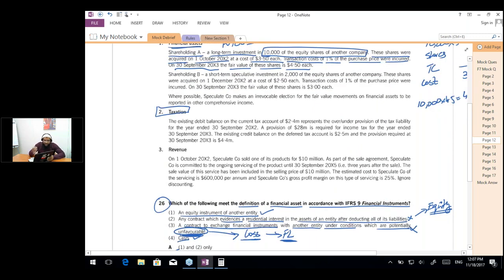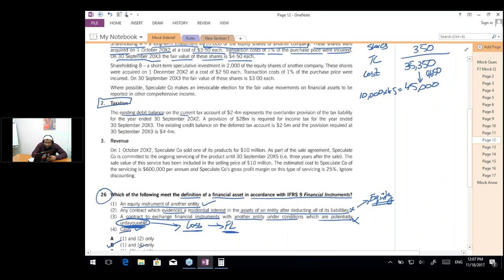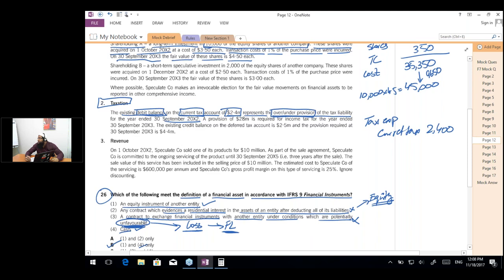The question says that the existing debit balance on the current account tax is 2.4 million, which represents the under-over provision of the tax liability. So the entry is going to be tax expense debit and the current tax credit by 2,400. This is an entry similar to final accounts. This was a debit balance in the current tax account, representing the under-over provision of the previous year. So we are going to credit this to calculate the tax expense.